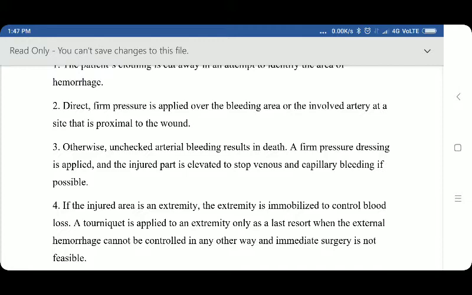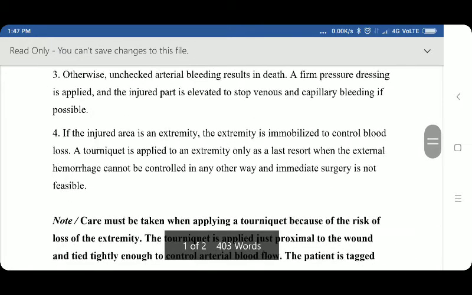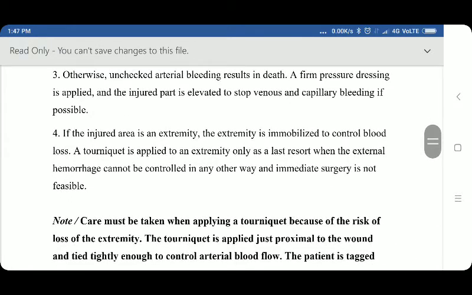A firm pressure dressing is applied and the injured part is elevated to stop venous and capillary bleeding if possible. If the injured area is an extremity, the extremity is immobilized to control blood loss. A tourniquet is applied to an extremity only as a last resort when the external hemorrhage cannot be controlled in any other way and immediate surgery is not feasible.